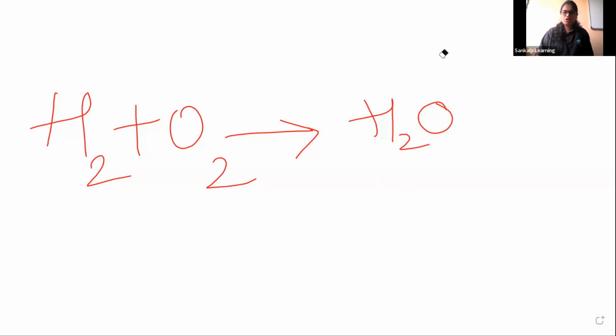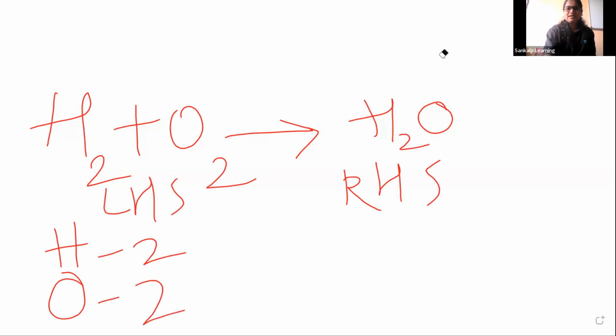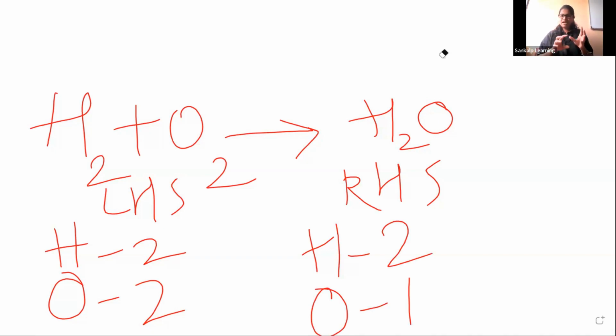So here hydrogen and oxygen combine to give water. Water is the product. Let us see how to balance the reaction. We learned this in detail in 8th standard, but we will have confusion because in the first chapter of chemistry you should be very specific and perfect. Hydrogen is a reactant, oxygen is a reactant. Hydrogen is 2, oxygen is 2. On the right hand side, hydrogen is 2, oxygen is 1. So hydrogen atoms are balanced here, but oxygen is not balanced, right?